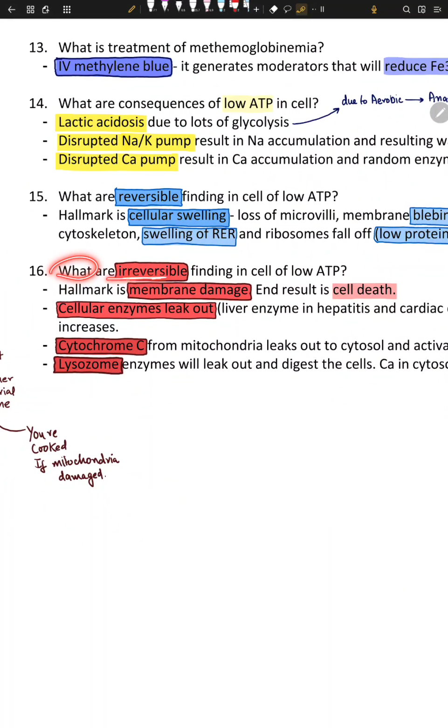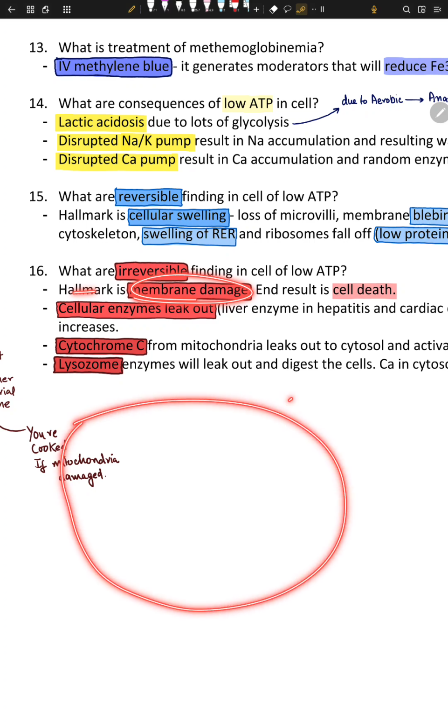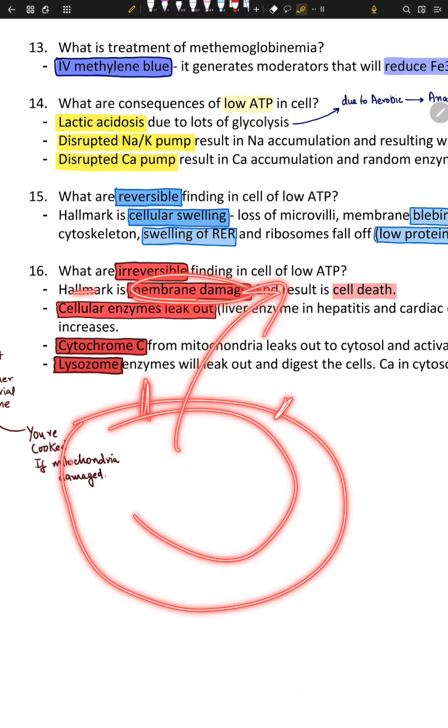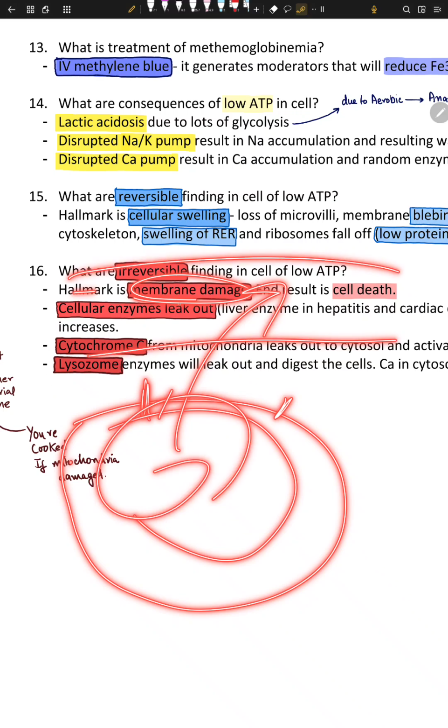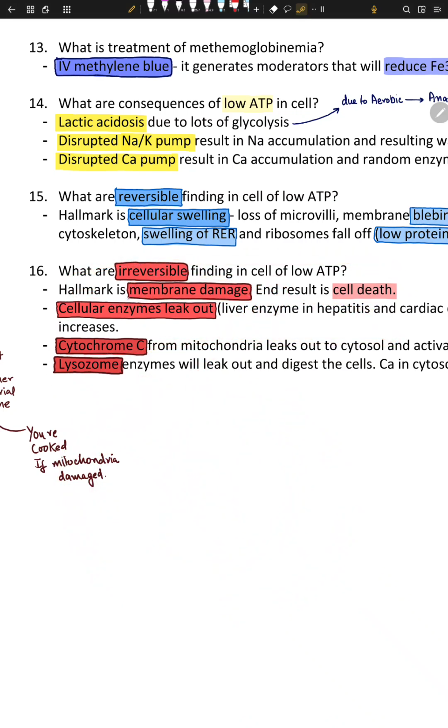What are irreversible? Well, irreversible is if there is calcium accumulation in the cell body. It cannot change. The hallmark is membrane damage. So this is the membrane, right? If it's damaged, it means something from the cytosol will leak outside of the cell into the plasma, right? So the hallmark is membrane damage, which results in cell death.